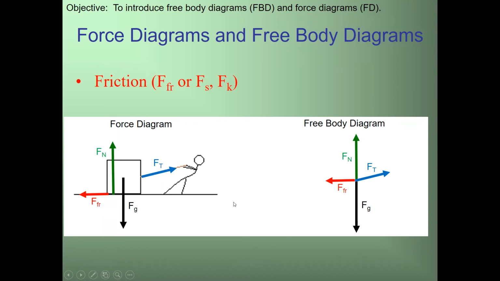And then we've got friction. Friction is what's called an opposing force. You can see there's a force of tension pulling on the rope this way, so the tension is going in that direction. Friction is on the surface, opposite of the force and opposite of the motion. Keep in mind there are different ways to represent friction. There's static friction, meaning the object is not moving; you're pulling on it, but it's not moving. And then there's kinetic friction, F sub k, when an object is moving and you still have friction. With my free body diagram, all my forces are coming from that center point, that center of mass I represented as a dot.